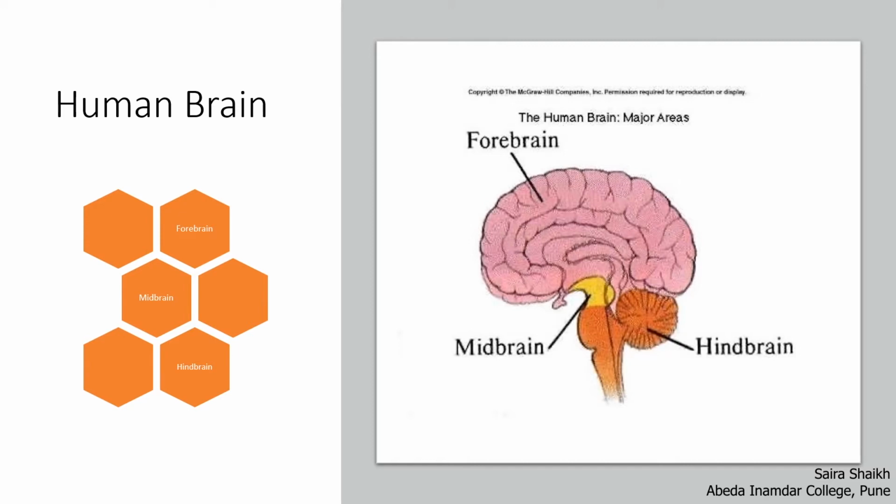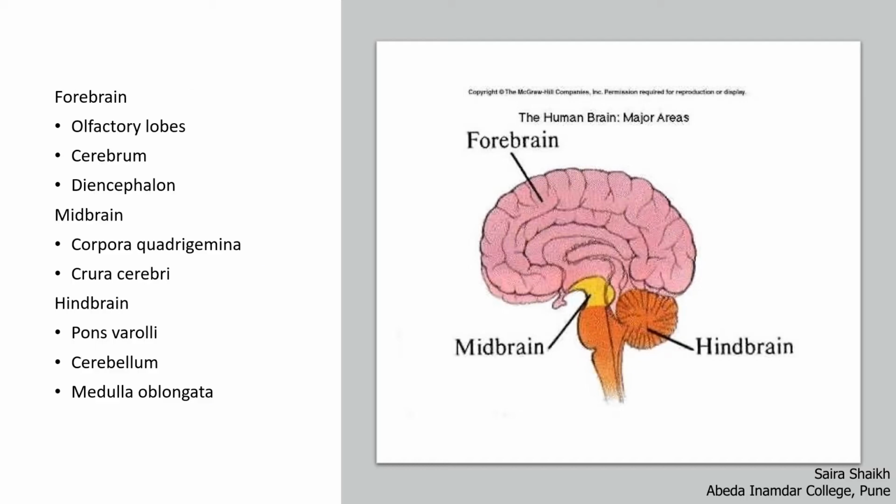Let us study the human brain. The human brain is broadly divided into three regions: forebrain, midbrain and hindbrain. The forebrain is the anterior-most part of the brain. It includes the olfactory lobes, cerebrum and diencephalon.